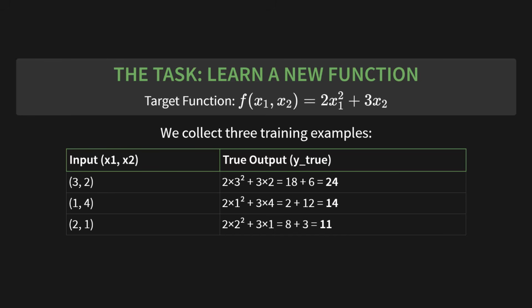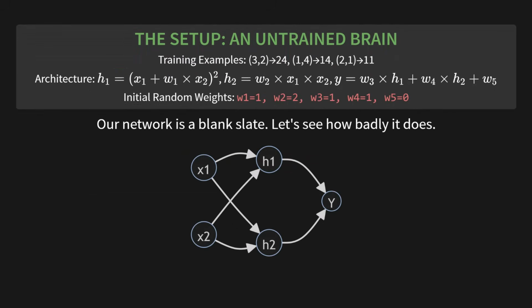Okay, let's get set up. Right now, our network is an untrained brain. It's a blank slate. We have our training examples, and we have the architecture we just designed. The weights are what the network uses to learn, but to start, we just pick some random numbers. Let's just use these initial weights. W1 is 1, W2 is 2, and so on.